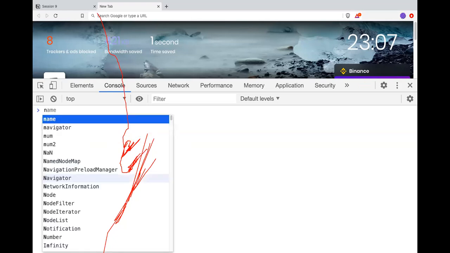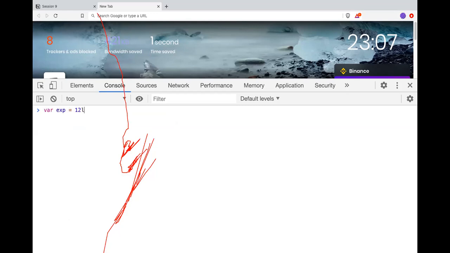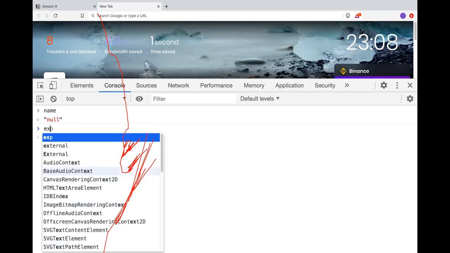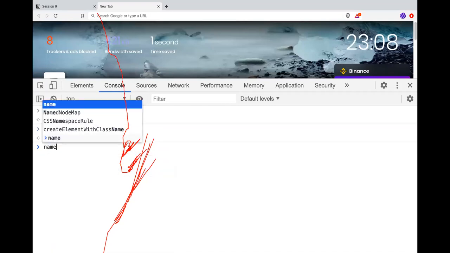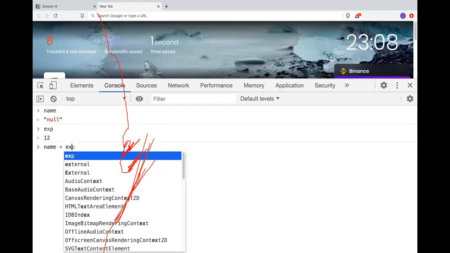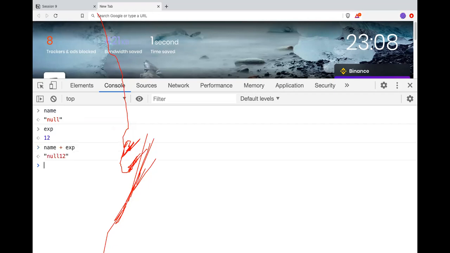So if I do name plus exp, the value of name is null and exp is 12. What will be the value? 12. Null 12.